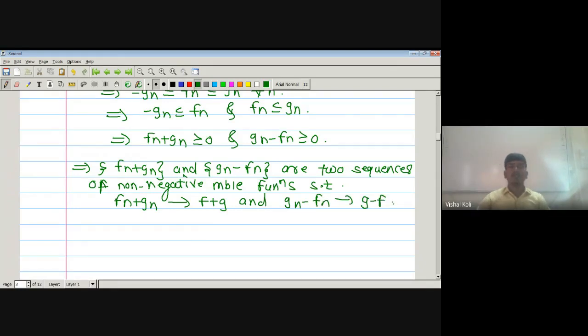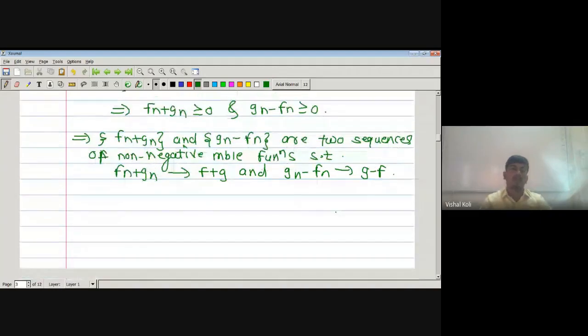Okay, so here we have two sequences of non-negative measurable functions, that is Fn plus Gn and Gn minus Fn, in which Fn plus Gn converges to f plus g and Gn minus Fn converges to g minus f. And we know the generalized Fatou's lemma: if (X, curly B) is a measurable space and mu n is a sequence of measures which converges to mu setwise, and if Fn is any sequence of non-negative measurable functions such that Fn converges to f, then the integration over set E of f d mu is less than or equal to the limit inferior of the integration of Fn d mu n.